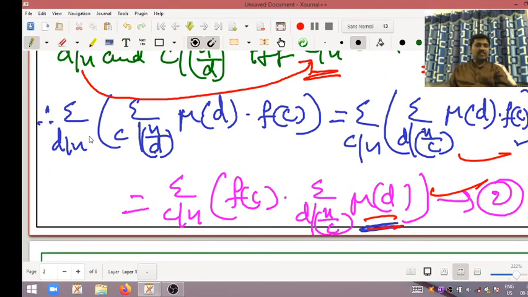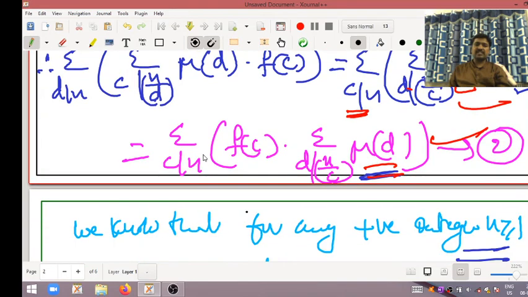So that's why this equation summation d divides n is nothing but summation c divides n, and n divided by c is nothing but d divides n by c. So Mobius of d and Mobius of c, right as it is. Here summation c divides n f of c into summation d divides n divided by c into Mobius of d.